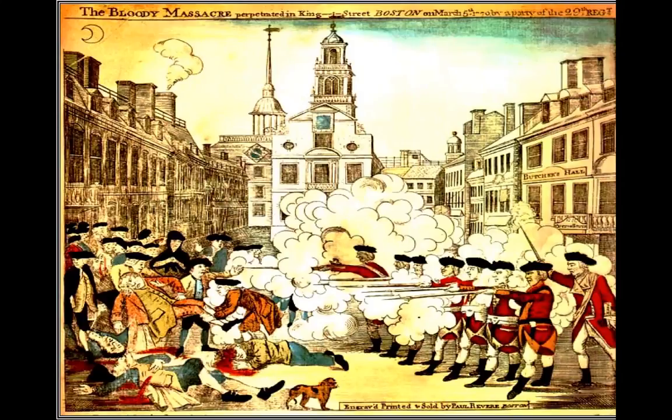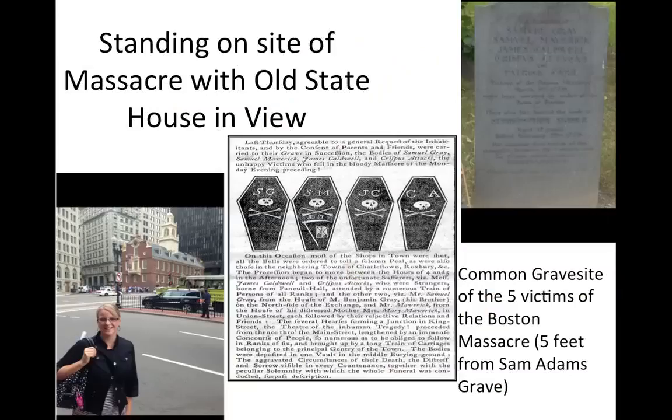So after the Boston Massacre, nothing would ever be the same again. Obviously, this looks like the British are massacring the colonists, and the colonists were just standing there. I mean, goodness gracious, there's even a puppy. The British are monsters, okay? Very, very interesting to see this portrayal. And this is basically what gets spread throughout the colonies, and this is where the revolution really kind of steps off. Here's the Boston Massacre site. I'll show you it in class.